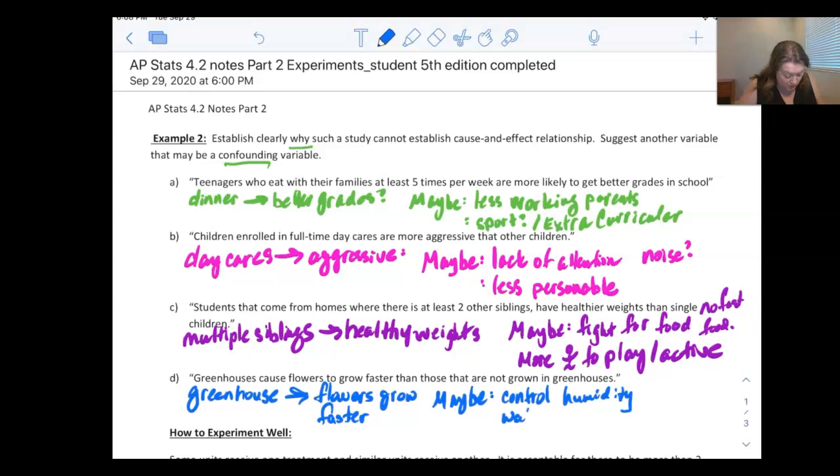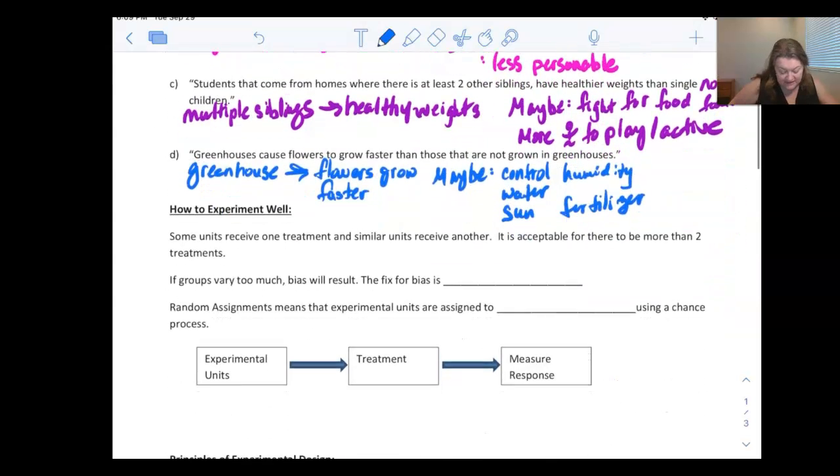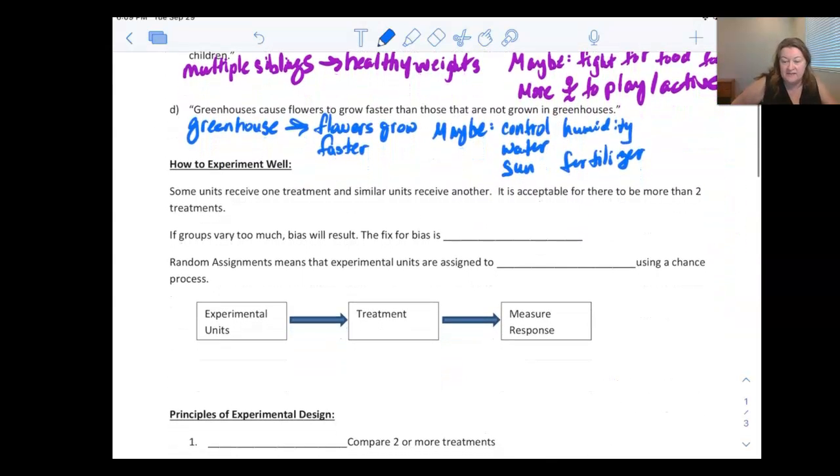Maybe it has something to do with the water schedule or the sun schedule or the fertilizer schedule, right? It doesn't automatically mean that it's the actual greenhouse itself that is causing the flowers to grow faster. So that's our idea on a whole bunch of confounding variables for you to look at. Next part we're going to go into is how do we actually experiment well? So now we're getting down to the nuts and bolts of how you actually do this.